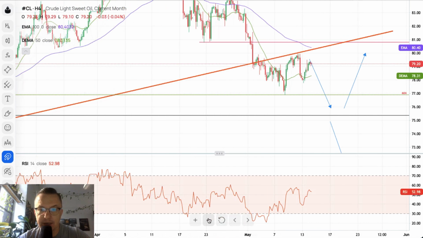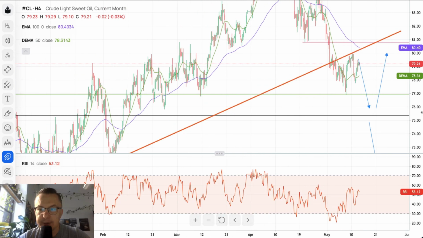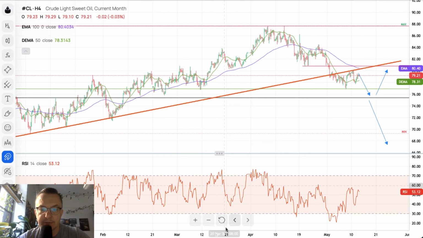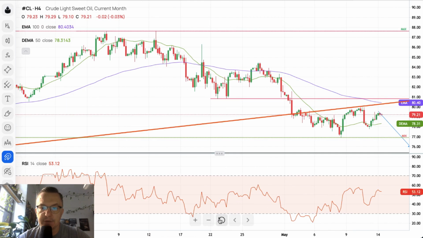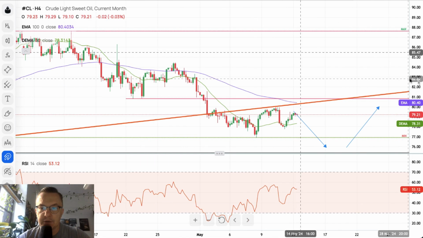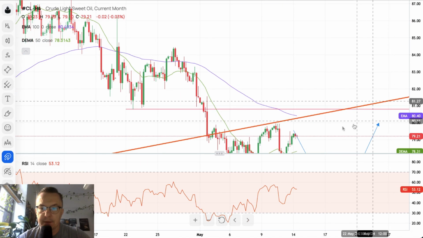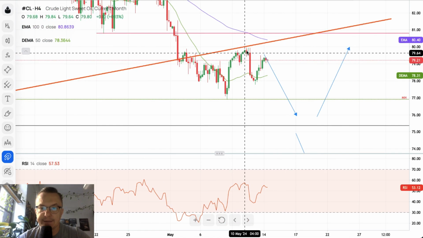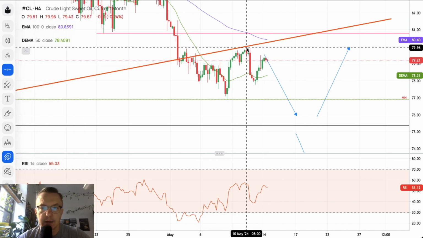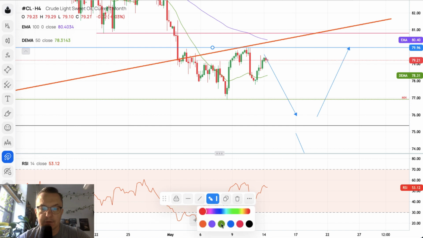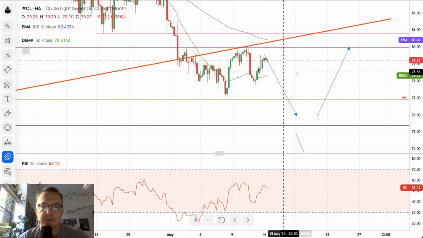If you don't know what this trend line is, let me just zoom out so you can see. This is a long-term trend line. There you go. Look at this. Right, so it's quite a trend line, right? So if you trade this, you can clearly see that the market is right now testing this trend line, and it is moving somewhere around here towards 79.96, basically $80 per barrel.